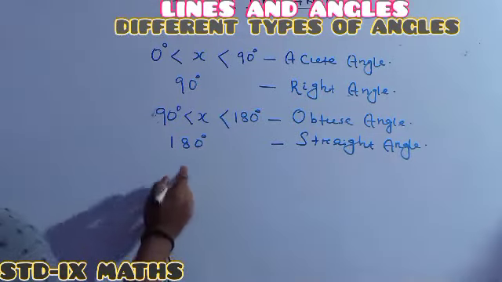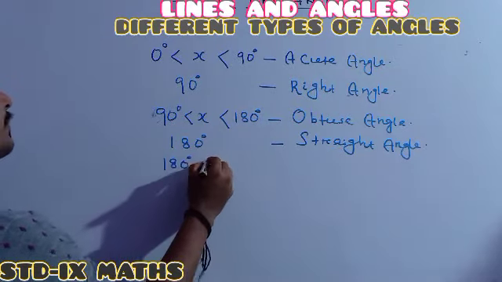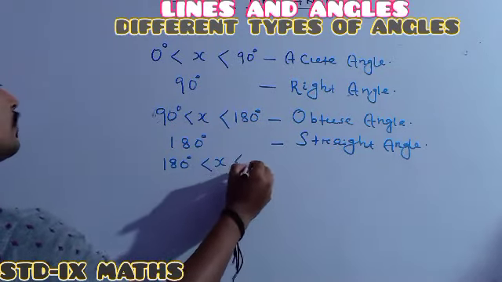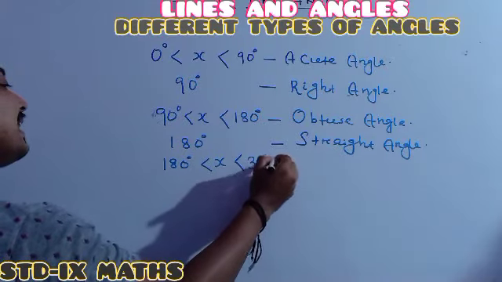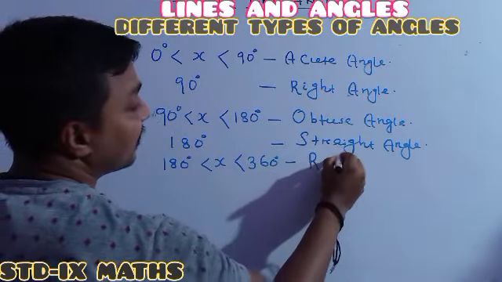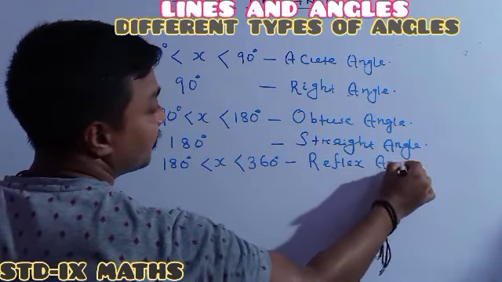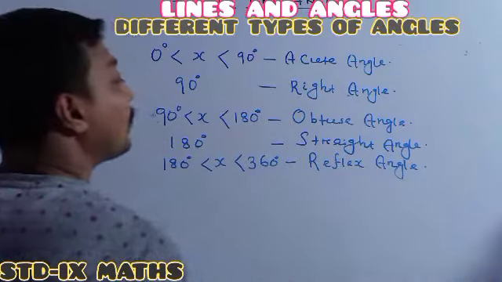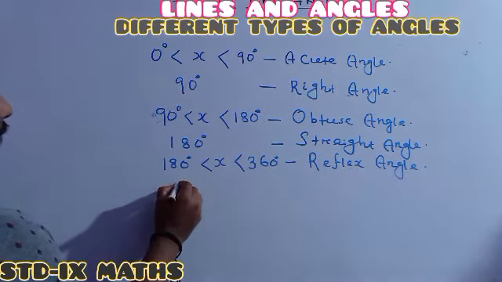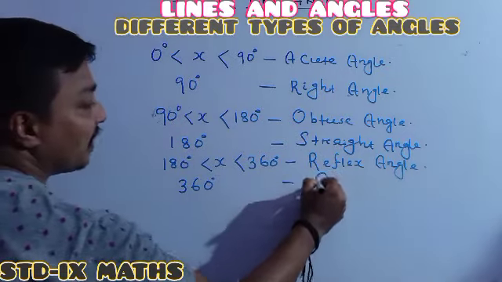Whenever x is more than 180 degree and less than 360, it is called a reflex angle. Whenever it is perfectly 360 degree, it is called a complete angle.